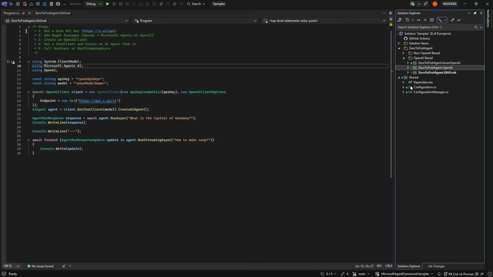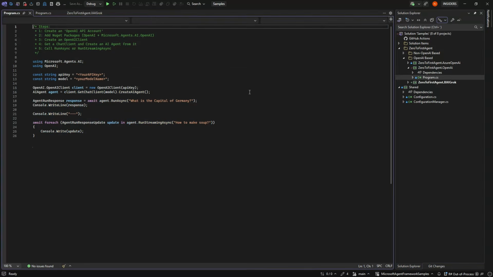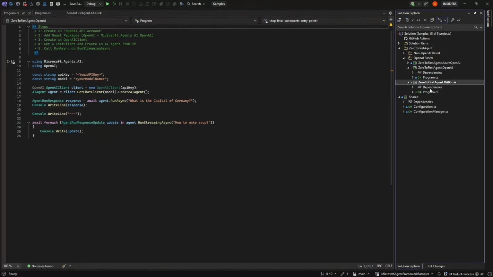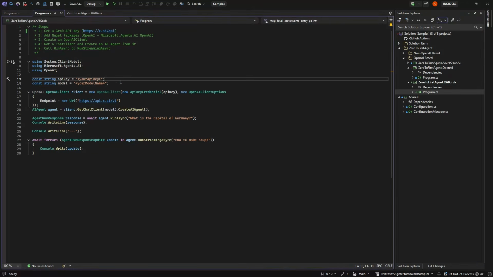And the first one I will show is xAI, because that actually just works on the OpenAI spec. So there is nothing really different between OpenAI here and Grok, other than you need to get your API key from Grok instead of OpenAI.